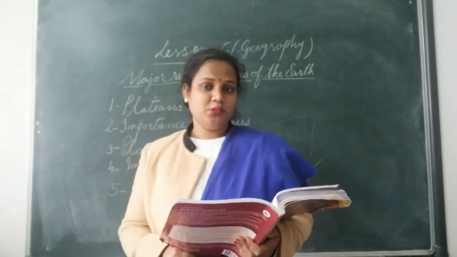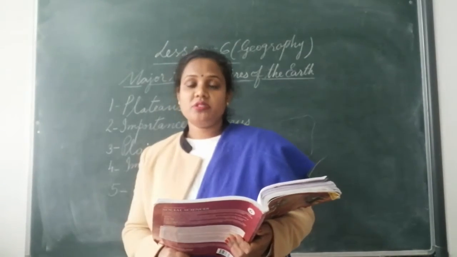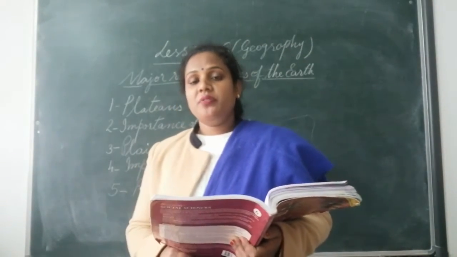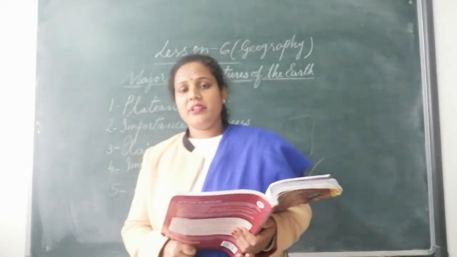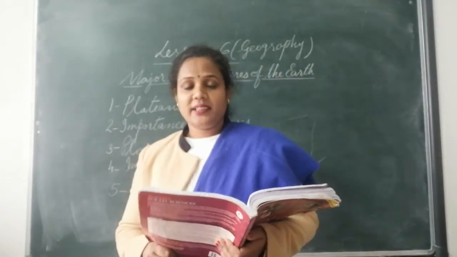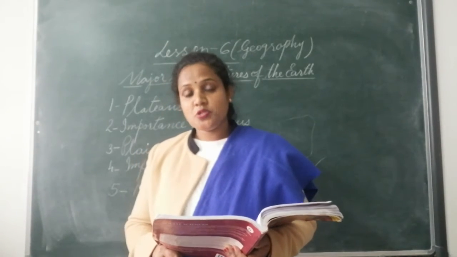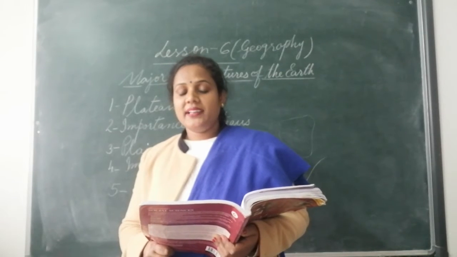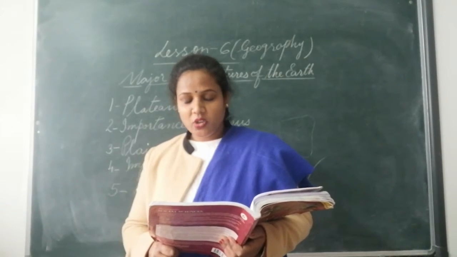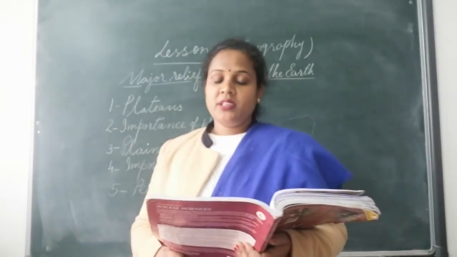कपास की खेती होती है. Other cash crops. Cash crops means those crops which are sold for earning money. Food crops are like your wheat, barley, rice. ये हम लोग खाते हैं. Cash crops are your like tea, sugar cane, गन्ना, chai, coffee, and cotton, jute. All these are your cash crops.